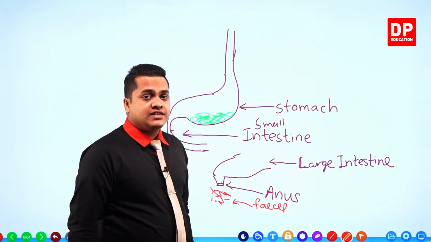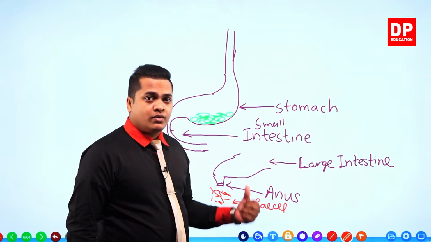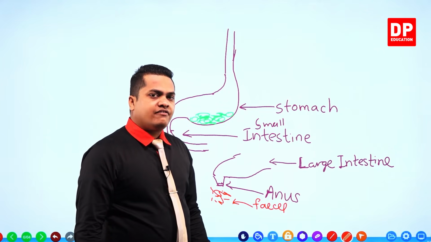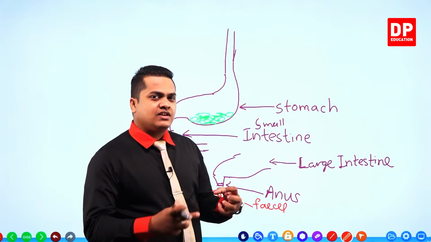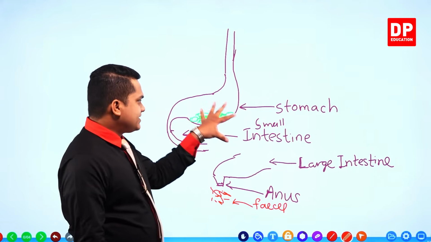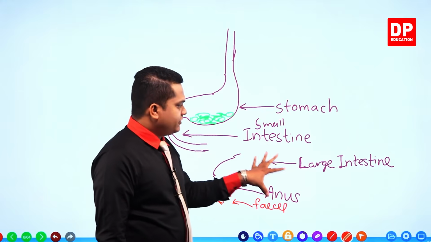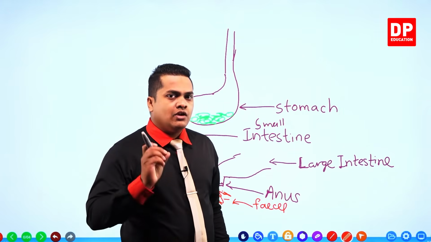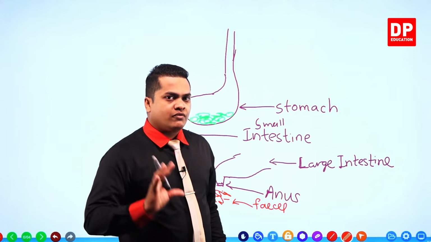After changing into several components, these substances are transferred to the large intestine. Then from the large intestine, water is absorbed from the food.